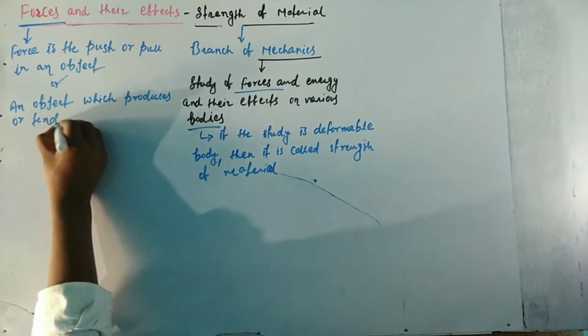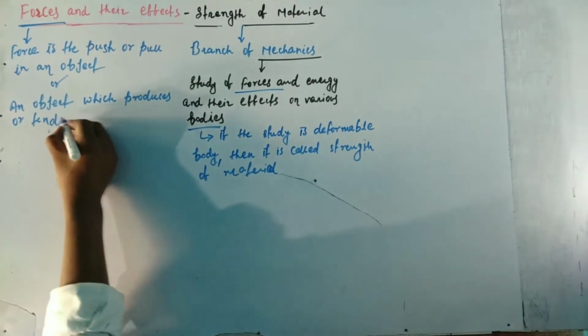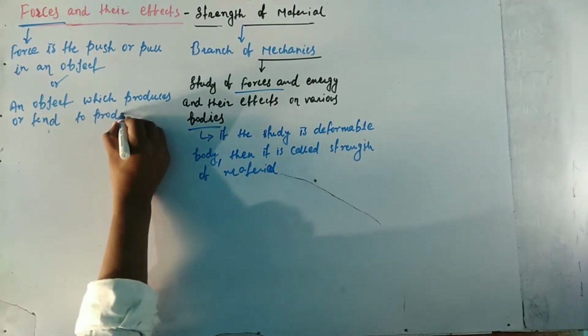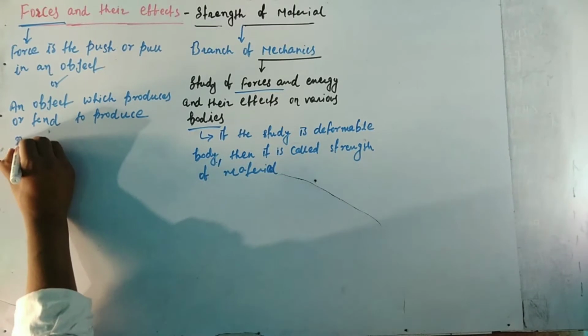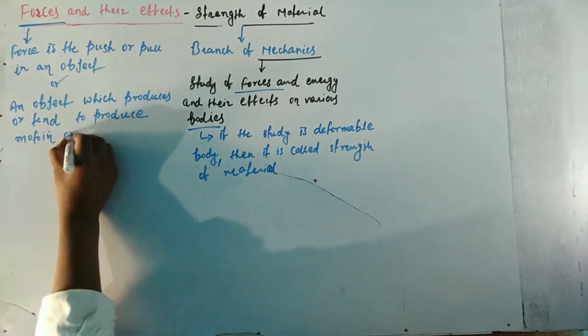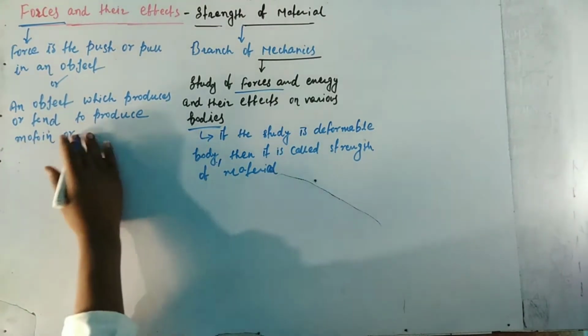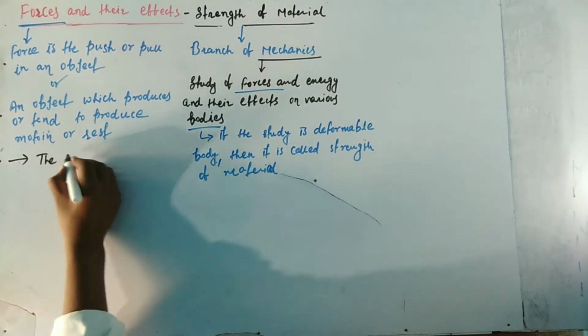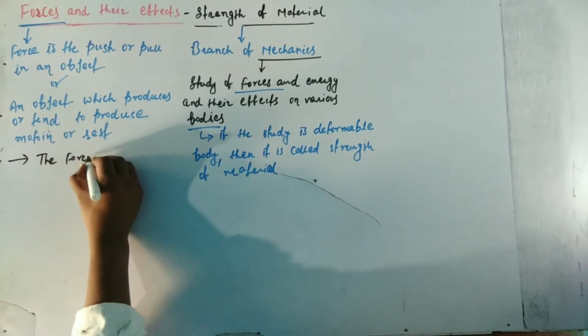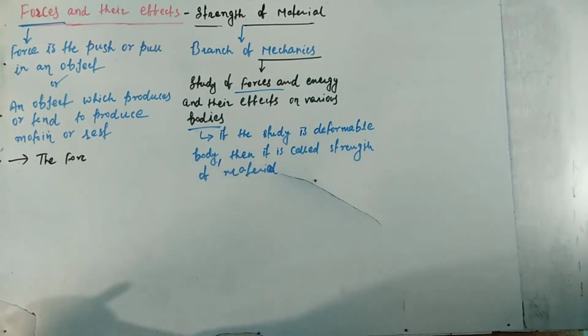Or in other words, an agent or an object which produces or tends to produce motion or rest is called force. An agent which produces or tends to produce motion or rest is called force.